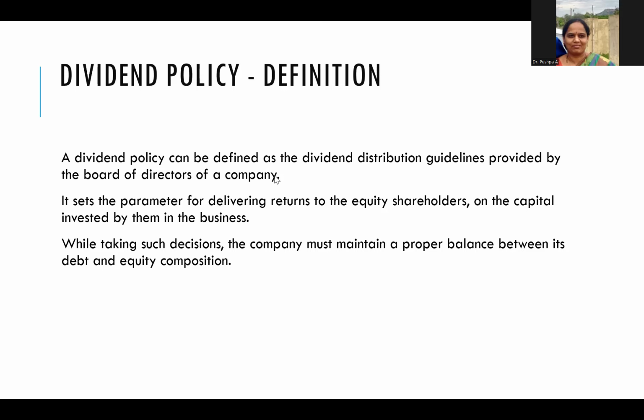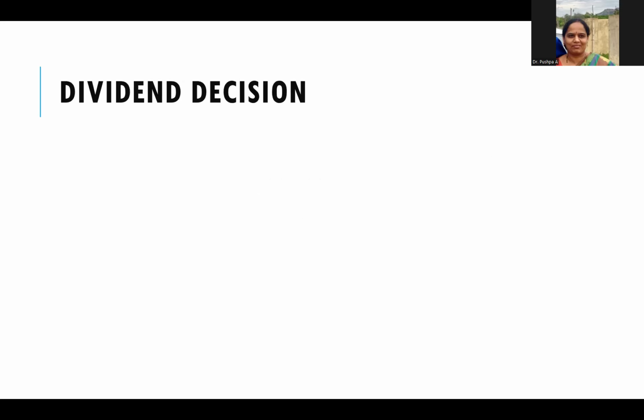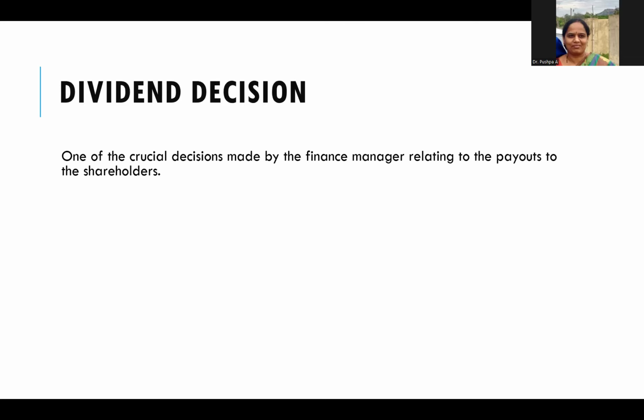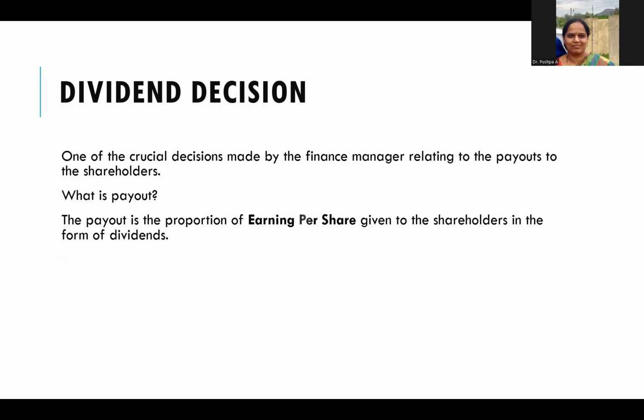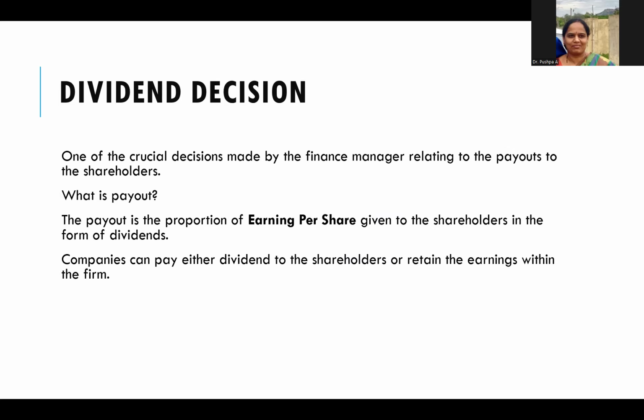In this class, we're going to talk about dividend decisions, and types of dividend decisions. What is a dividend decision? It is one of the crucial decisions made by the finance manager relating to the payouts to the shareholders. What is payout? Payout is the proportion of EPS, that is earnings per share, given to the shareholders in the form of dividend. And dividend is the return given on the investments that investors make.